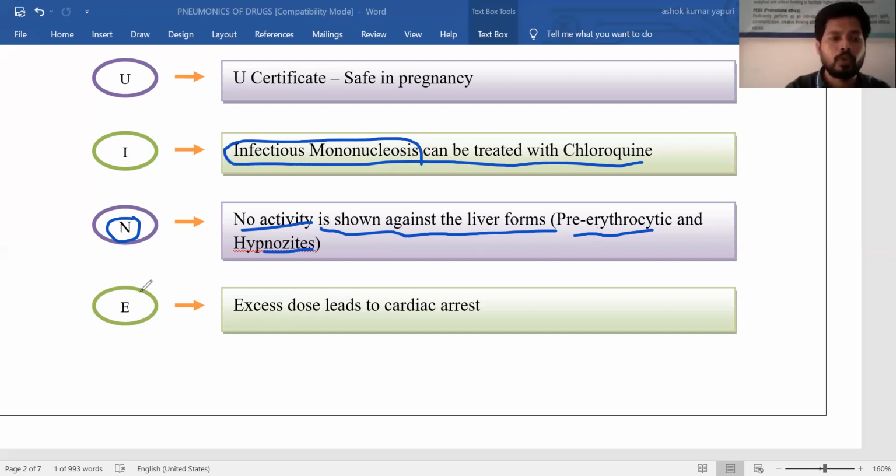And the last letter of chloroquine, E. Regarding E, an excess dose of chloroquine may also cause cardiac arrest. It has a negative effect on the heart. So this is a letter-wise mnemonic of chloroquine. I hope you can easily remember this description of chloroquine. Thank you.